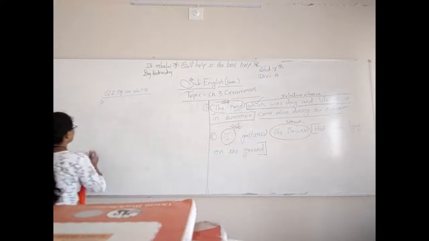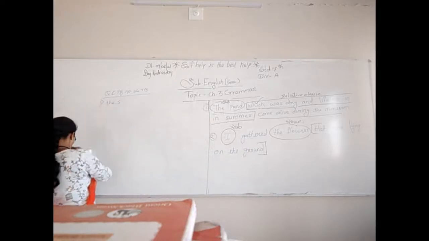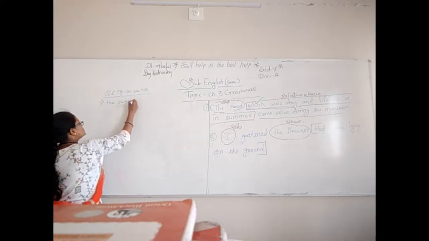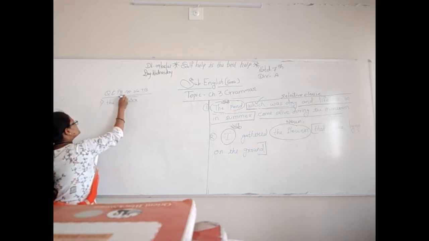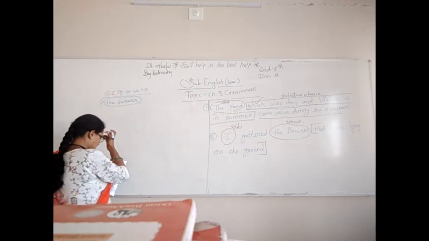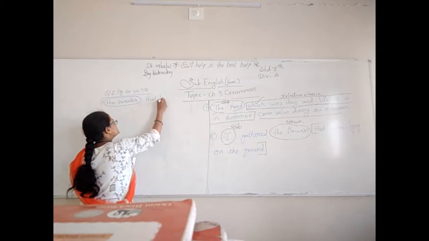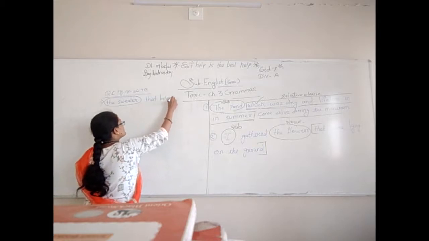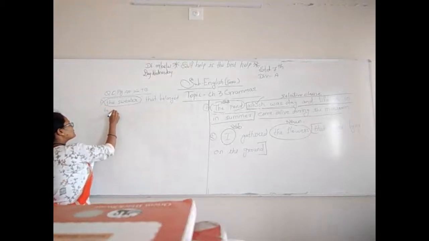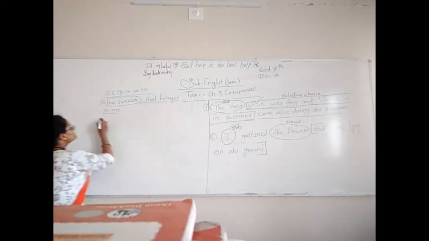What is the noun here? The sweater. And the relative clause, that belongs to me. Underline it. Now second one.